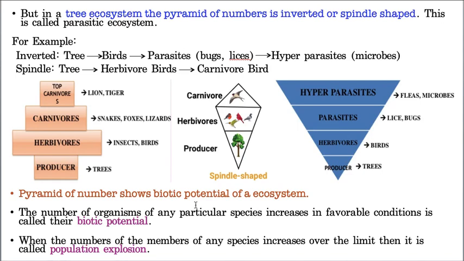Let us take what is biotic potential first of all. The number of organisms of any particular species increases during favorable conditions. When conditions are good, the number of organisms obviously increases, because food material is available, good light is available, and good water is available. When all the conditions are favorable, the organism starts reproducing and increases its number enormously. That increase in the number of an organism during favorable conditions is what you call biotic potential. Hope you got my point.